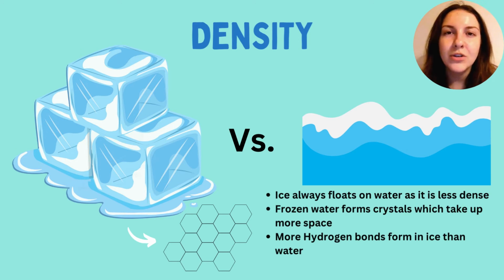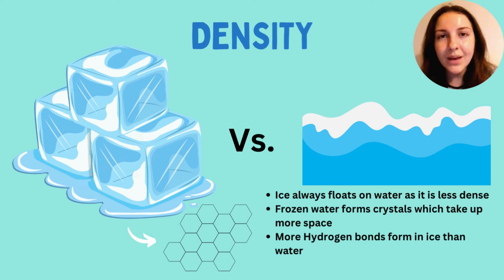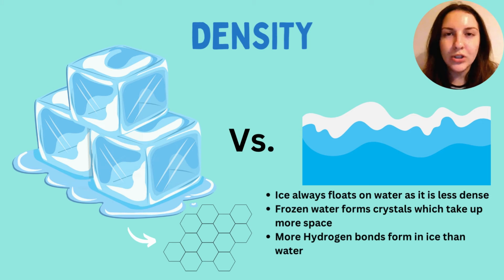Hydrogen atoms make hydrogen bonds in the water molecule, and those hydrogen bonds in a solid state are actually much more rigid. In a liquid state, they will break and reform. Because of that, the hydrogen bonds in the ice form a lattice hexagonal shape, and that essentially pushes those atoms apart from each other, making it less densely packed, which is why ice as a solid is much less dense than liquid, and which is why ice floats on water.